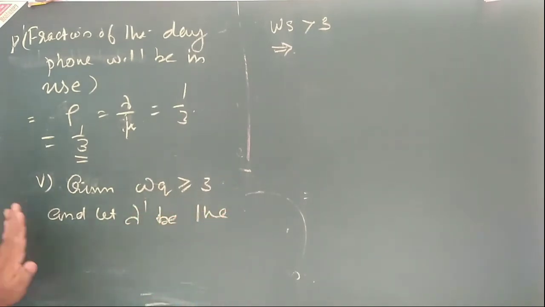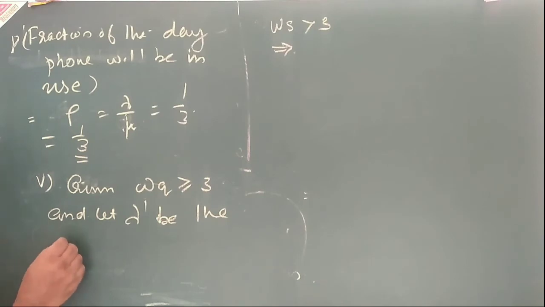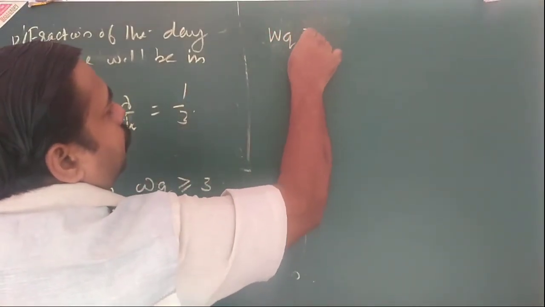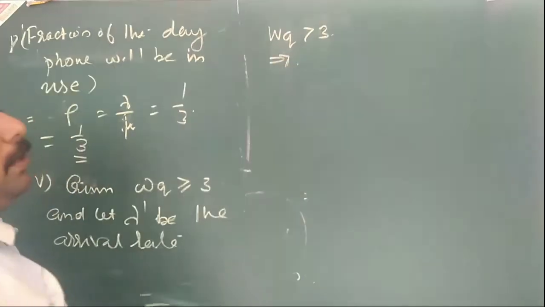Let lambda dash be the new arrival rate. Now apply the formula.